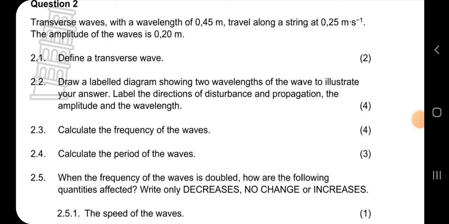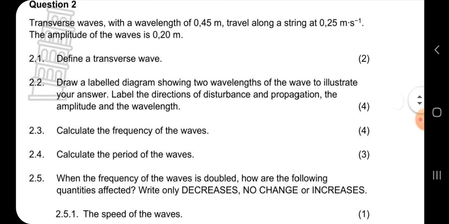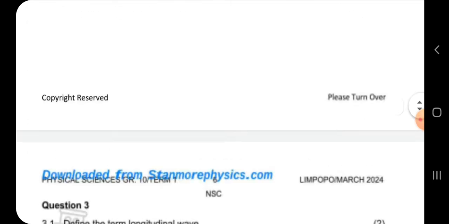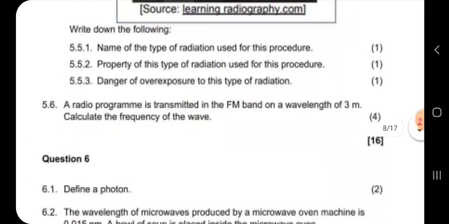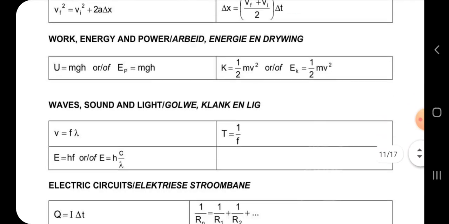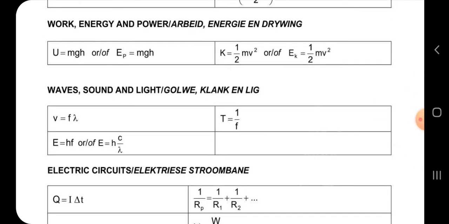So 2.4, we are asked to calculate the period of the waves. So let's calculate the period of the waves. Remember that period is time. When you're talking about period, we're talking about time. So time, as you learned in class, is 1 over f, 1 over frequency. So let's look if we have that formula. Yes, time equals 1 over f. So time and period is the same thing.